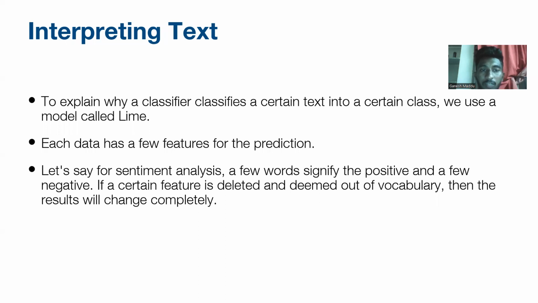Interpreting text. To explain why a classifier classifies a certain text into a certain class, we use a model called LIME. Each data point has a few features for the prediction. Let's say for sentiment analysis, a few words signify positive and a few words signify negative. If a certain feature is deleted and made out of vocabulary, then the results will change completely. Like if you are taking reviews, there will be some positive and some negative signs. If you delete them and make them out of vocabulary, then the results will change.